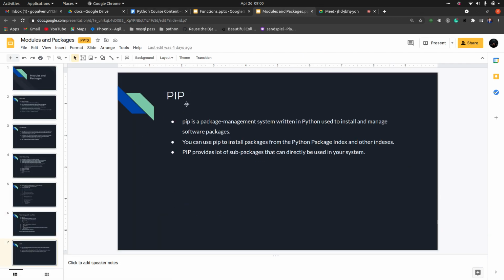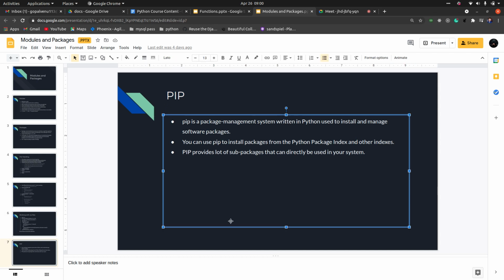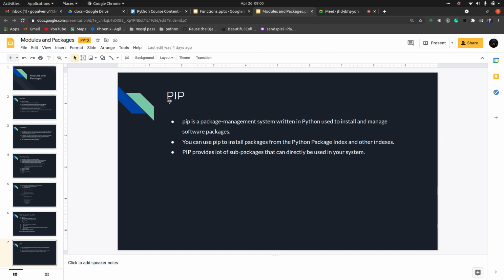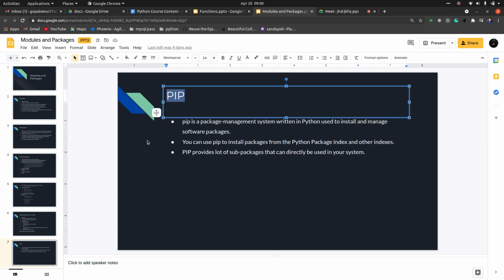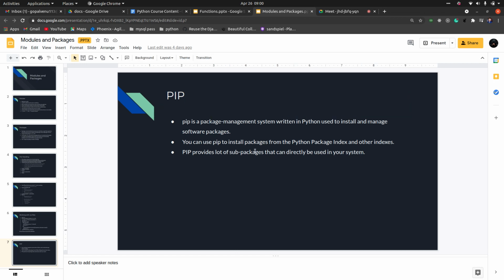So we have pip. Pip is the package manager for Python. I think we have already discussed this in the installation itself. All the packages and modules are installed using pip for Python, and it does not do anything else. It will just create the file in the proper location.